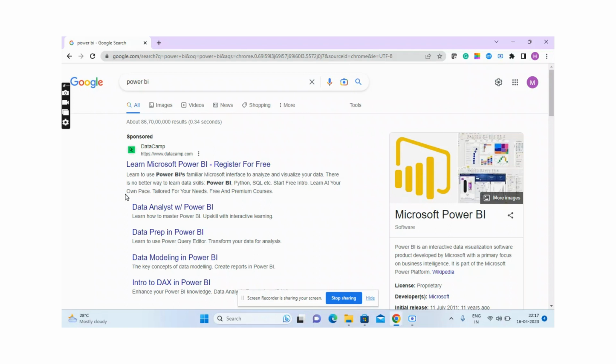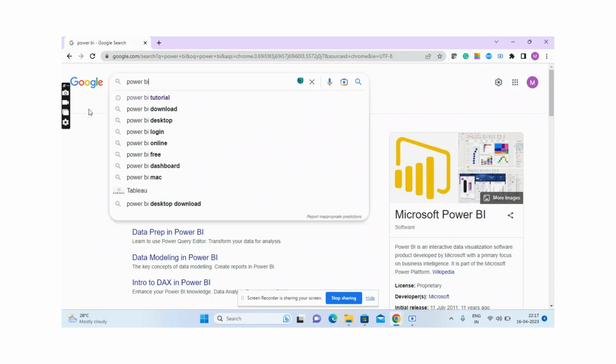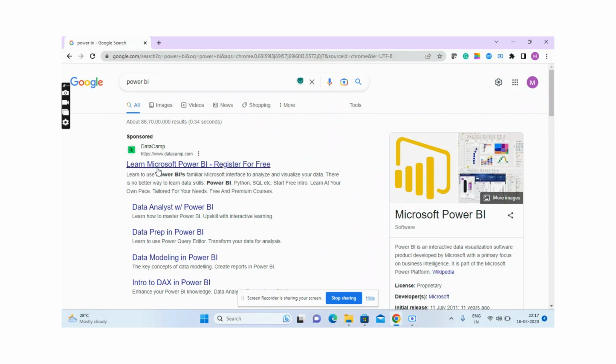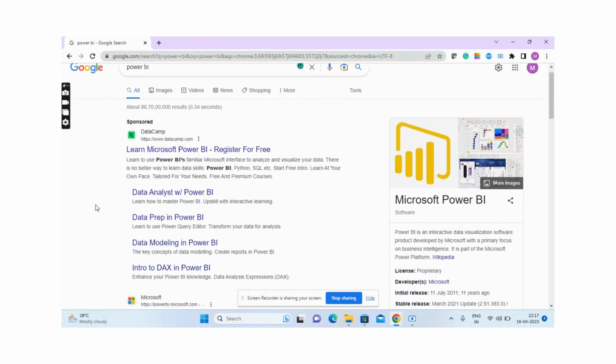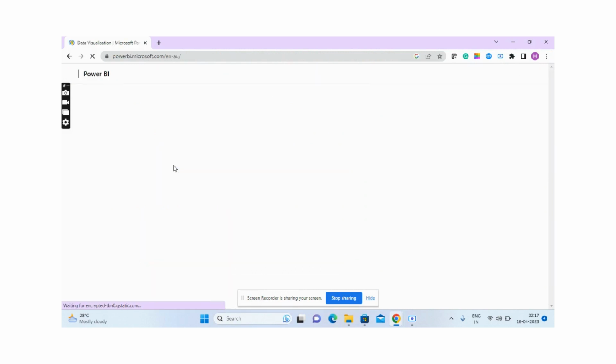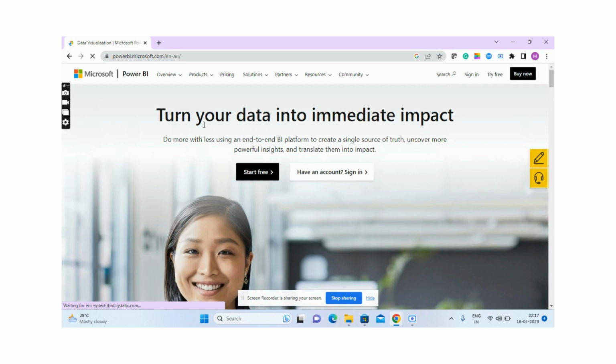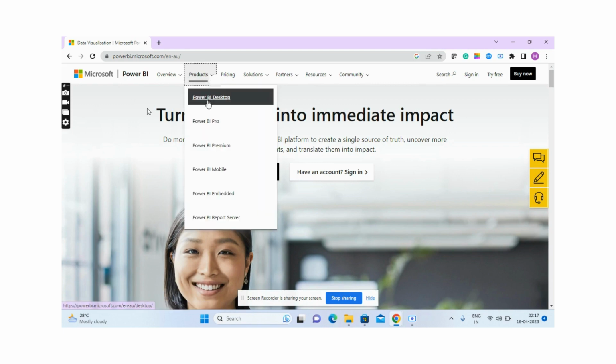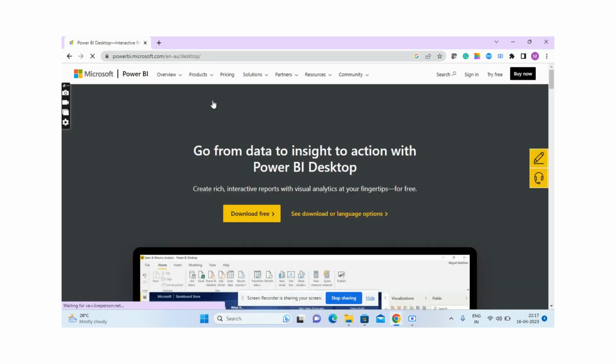You can just type Power BI in Google search and you will be able to find the link, the second link, Microsoft Power BI data visualization. You can click over here, and once you see the product, you can see there is an option called Power BI Desktop. So we need to click here.